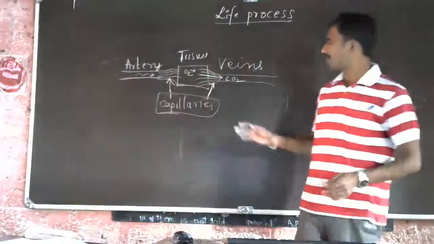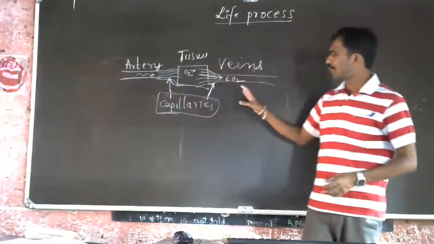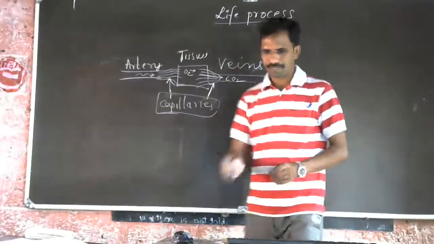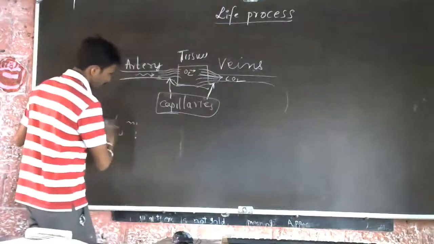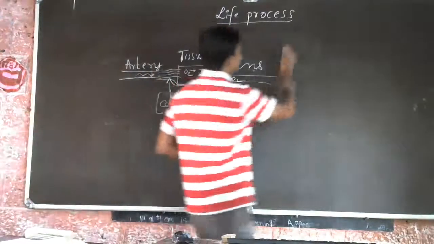See, next part, we are going to one more topic called lymph. So what does lymph mean? I'll write it here.